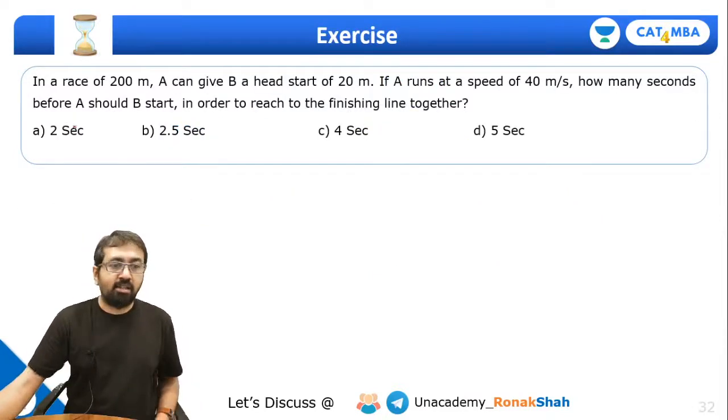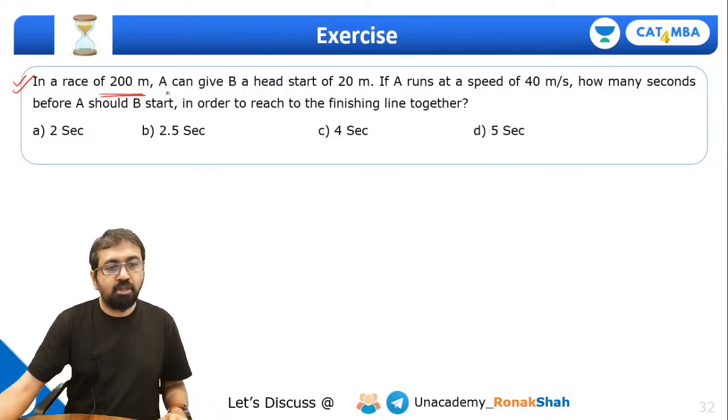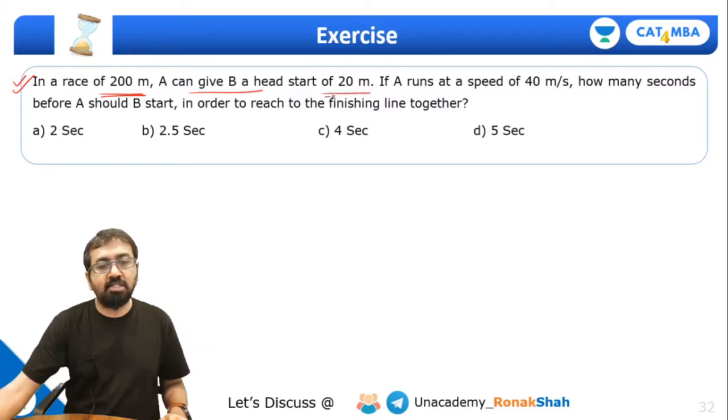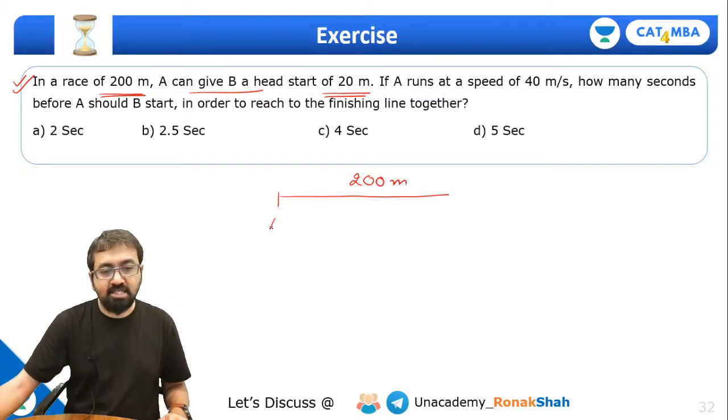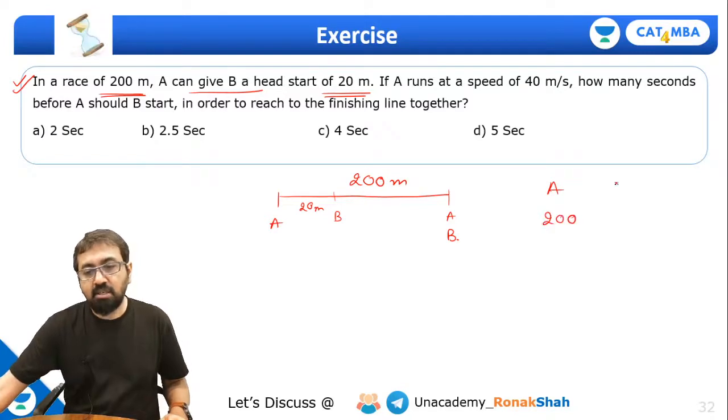So let's look at some questions related to this linear races, and then we'll discuss separately the circular race. So in a race of 200-meter, A can give B a head start of 20-meter. Everyone, so this is the race. It's of 200-meter. And A starts running from here, and B can start running from 20-meter ahead. So both of them will reach the finishing point at the same time, right? So that means when A runs 200 meters, B runs 180 meter.